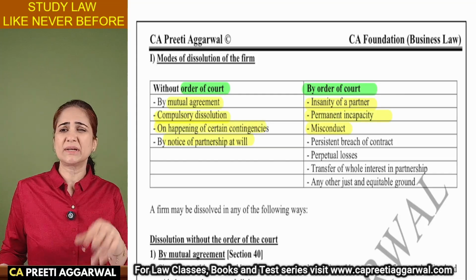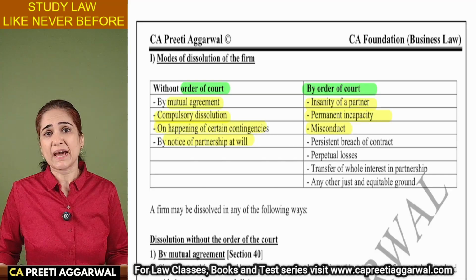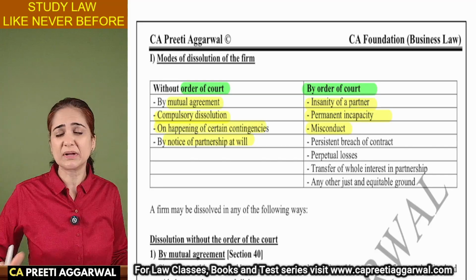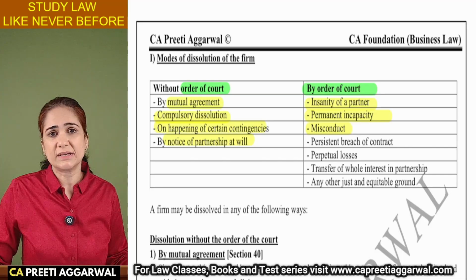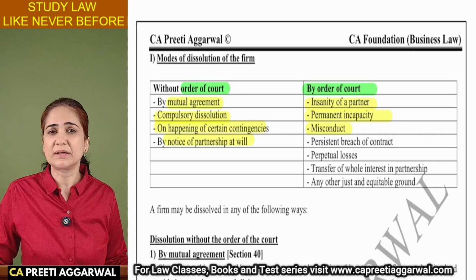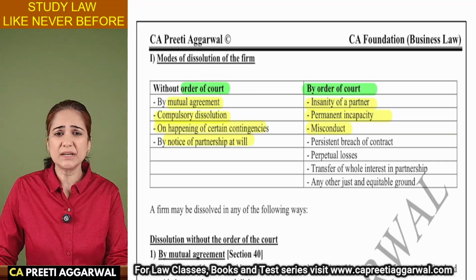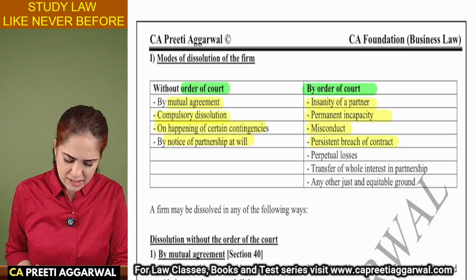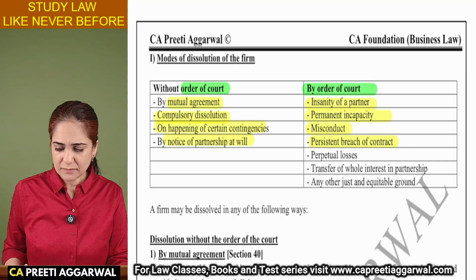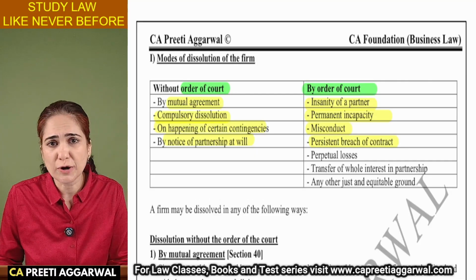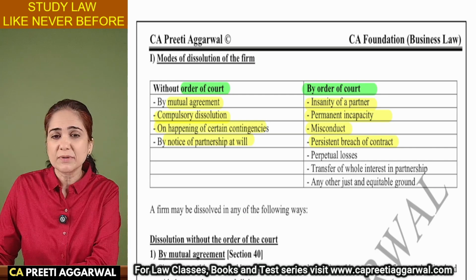Partner commits some misconduct. Like he has anger management problem, he hits people, he is an alcoholic, he misbehaves in corporate parties and affects the goodwill of the firm. That is a ground. He is constantly breaching the contracts. He has committed some kind of a fraud. And that's not his first time.